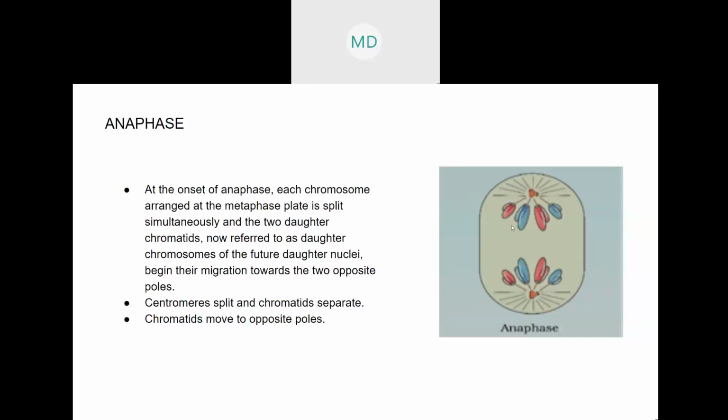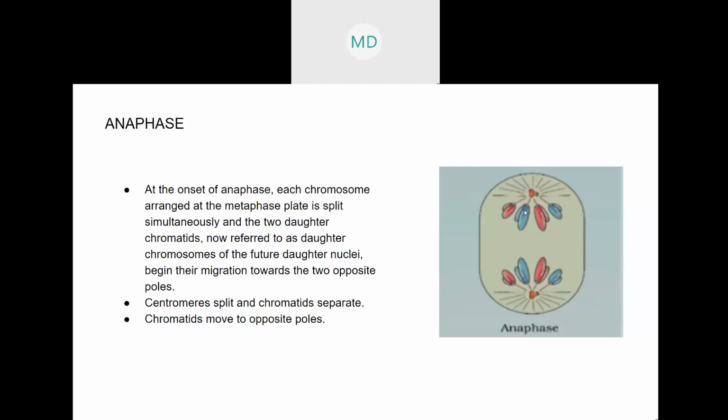First there was a single chromosome, then it formed a pair of two sister chromatids. Then they align to the metaphase plate, then they will move towards the opposite poles. How? The spindle fibers will shorten. This is how they will move towards the opposite poles.